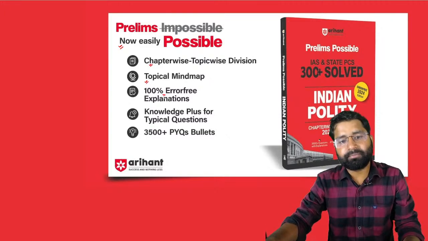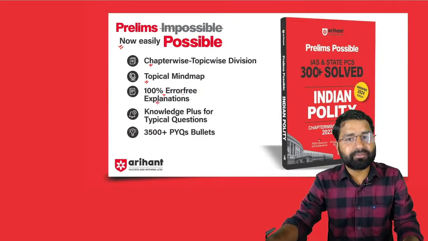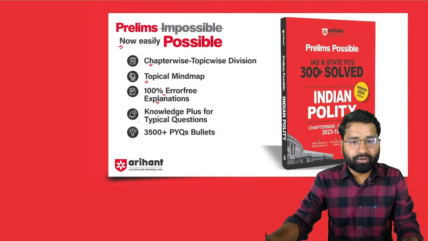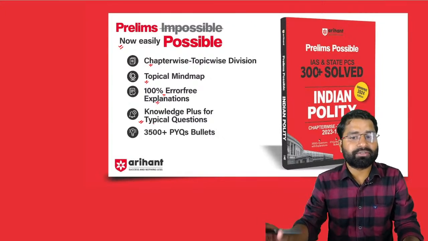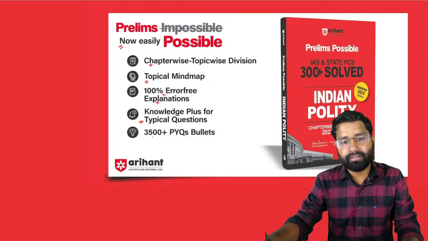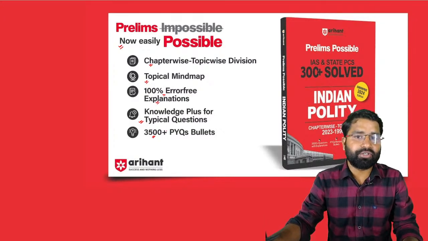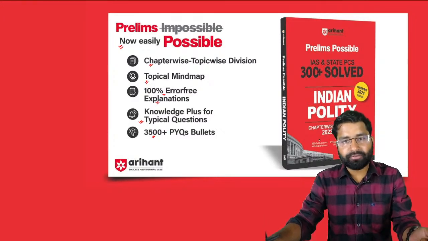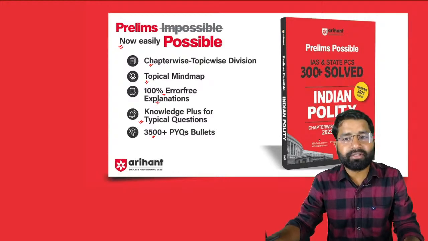This book is 100% error free. There is a great explanation with each and every question, along with a knowledge plus for the typical questions, and 3500 plus PYQ bullets at the end of the book that will help you in revision.